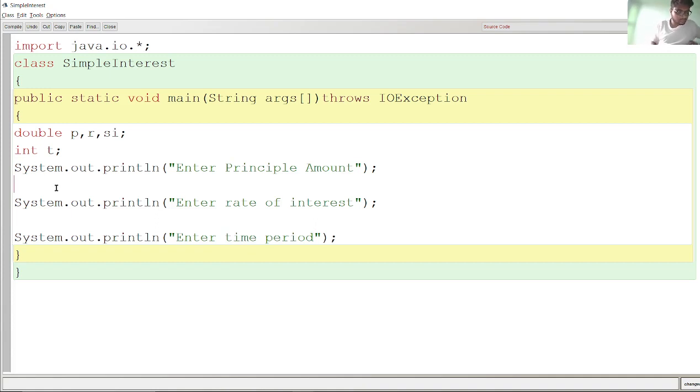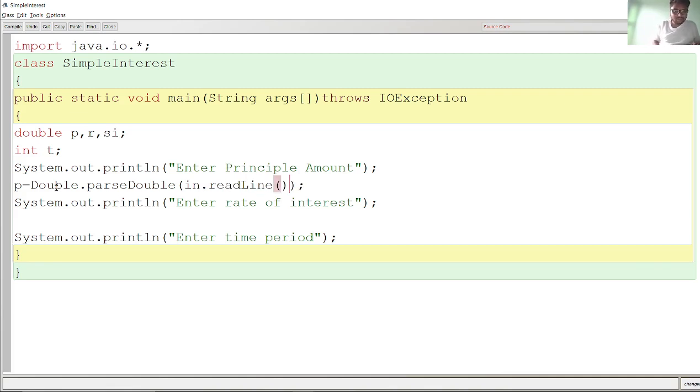For double, as I told you in the earlier one, just write the variable name p equals. Now use the wrapper class. The wrapper class is Double.parseDouble. Then you have converted it, but the actual input will be taken by this in.read.